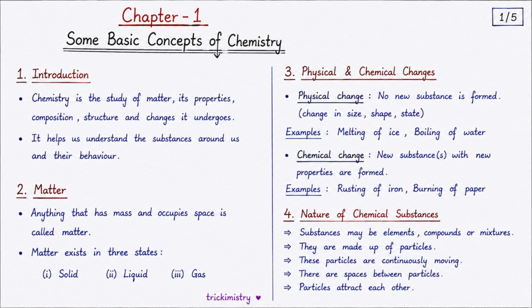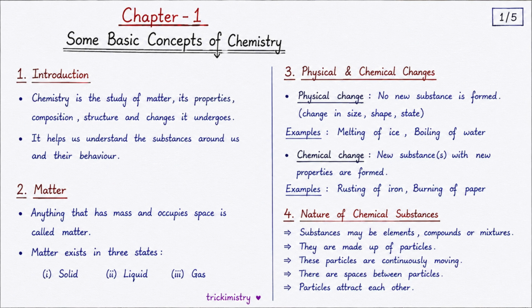First of all, what is chemistry? Chemistry is the branch of science that studies matter, its properties, composition, structure, and the changes it undergoes. In simple words, chemistry helps us understand everything around us: what substances are made of, how they behave, and how they change during different reactions.